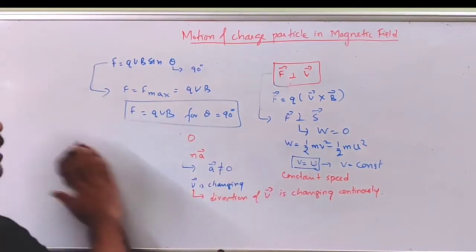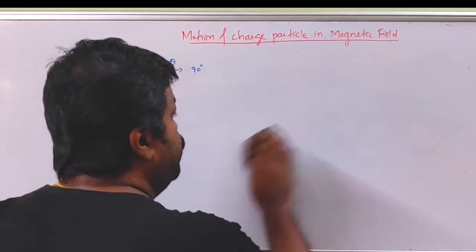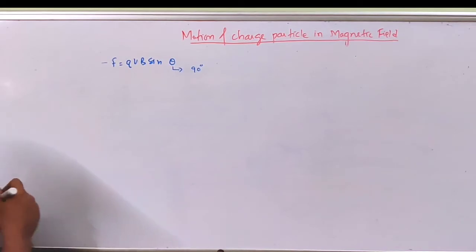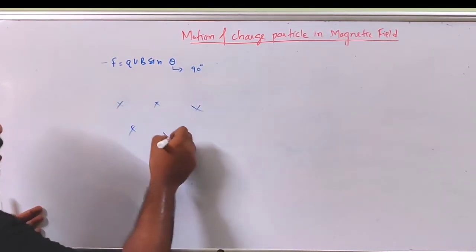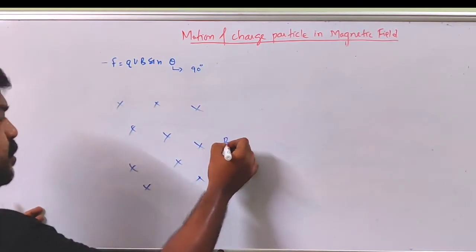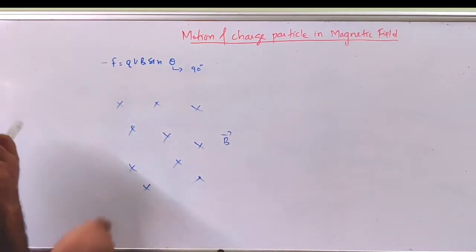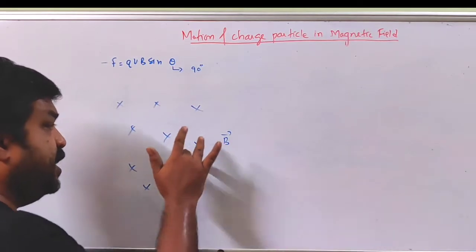So let us see the kind of motion this charged particle is going to have. Suppose in this region you have a uniform magnetic field. B is the strength of the field. Cross means field is perpendicular to the plane of the board and directed inward.